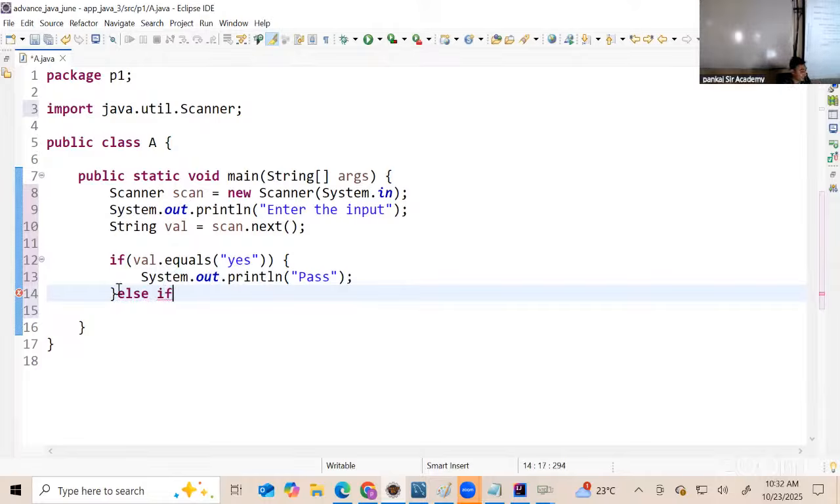This is for the second condition check on val. The first condition check is done. Now there should be a space between else and if. Don't write it together. They are different keywords in Java.